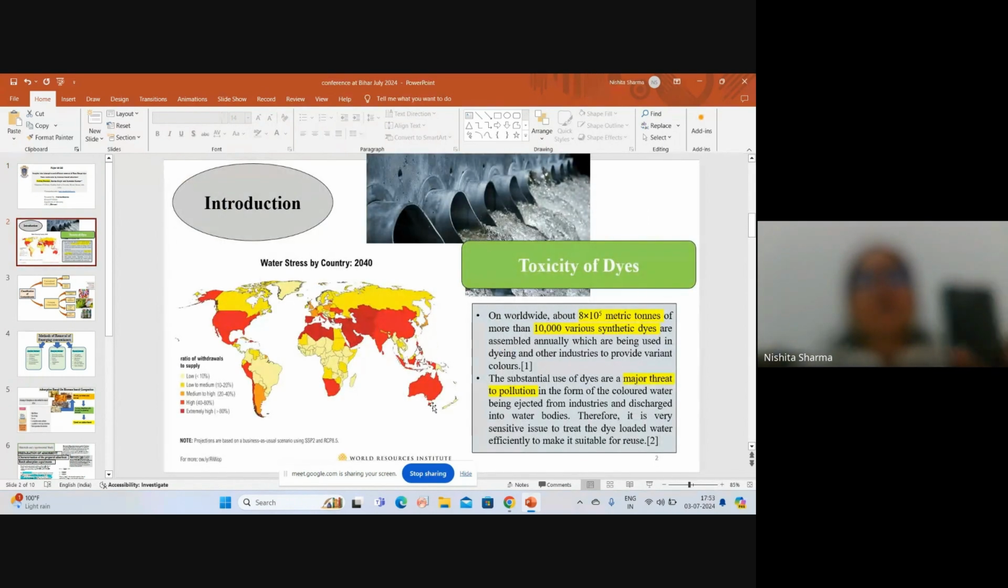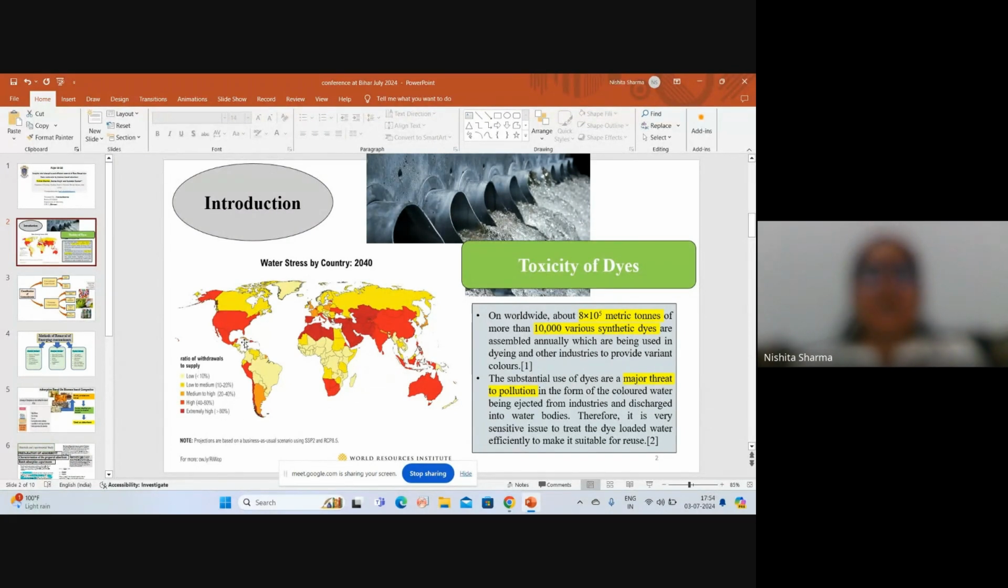Introduction. As we all know, water is very precious for life. It is the basic necessity for life, but the availability of fresh water is limited in amount, and it is getting polluted by a number of contaminants. And among those contaminants, dyes are the most specific. Here is a report where the water stress by country is given for 2040, in which we can see that by 2040 India will be at high risk of water stress. It's about 40 to 80%, and a major portion of the world will be under water stress.